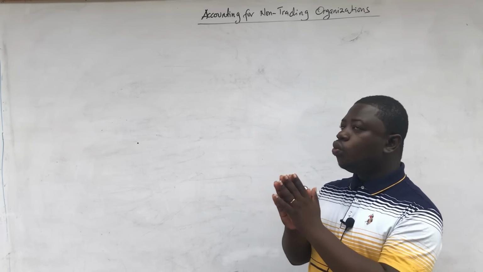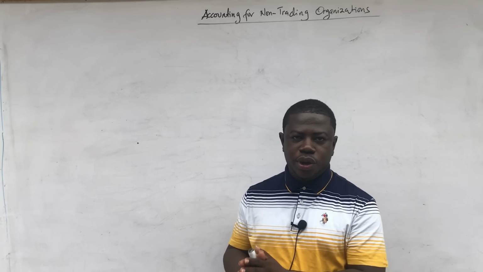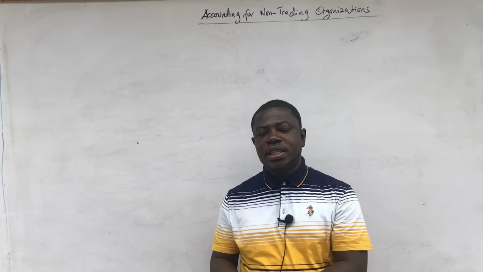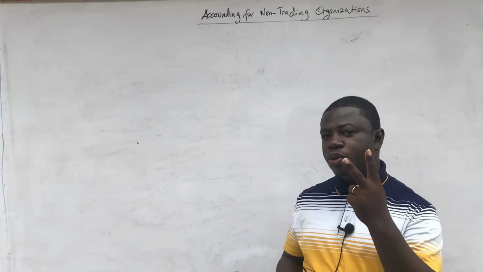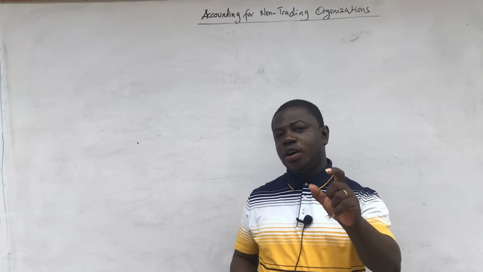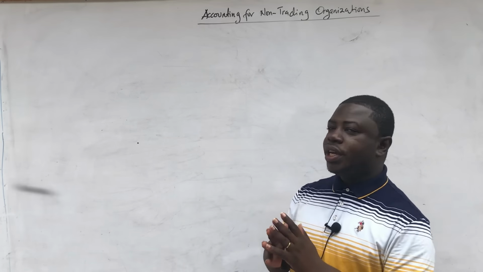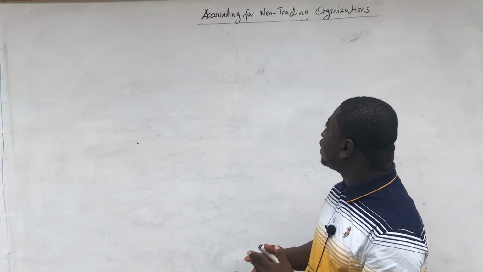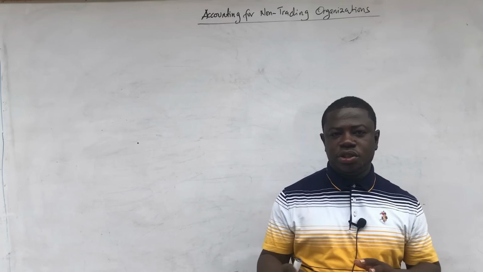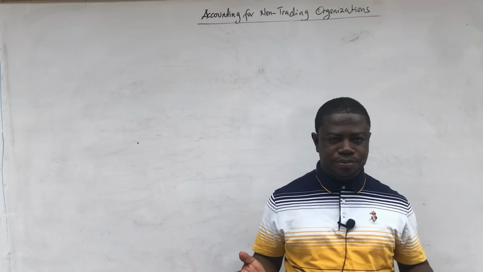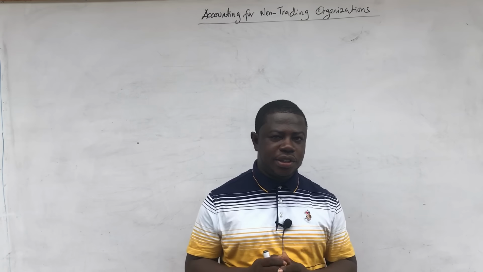And therefore, we have to prepare accounts in a different way for them. We are not going to prepare their accounts just like the way we do for profit-making organizations. Remember that I told you that organizations can be two. Those that are there to make profit are called businesses, and those that are there not to make profit are called non-businesses. So we are looking at accounts for non-businesses, and that is exactly what we are going to look at. Before we proceed, I would want us to understand one or two terms associated with this type of accounts that we are going to prepare. Some unique terms that are associated with this type of accounts.